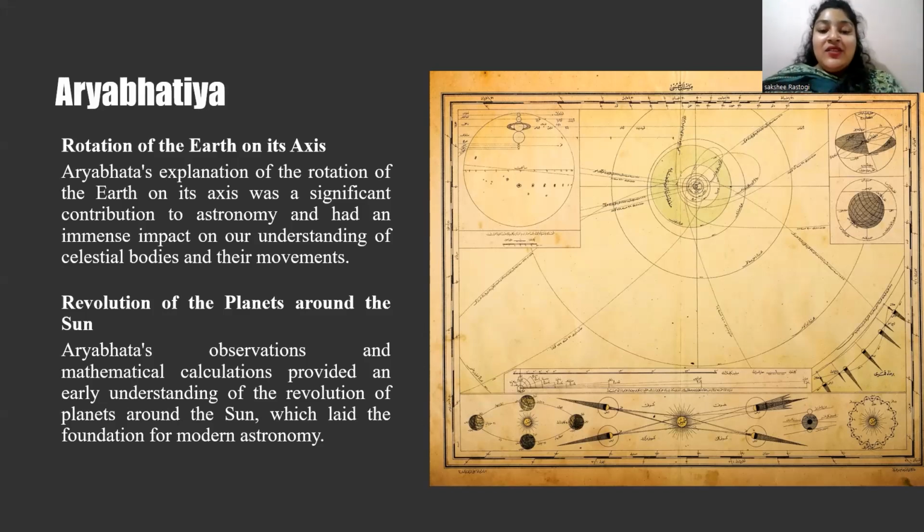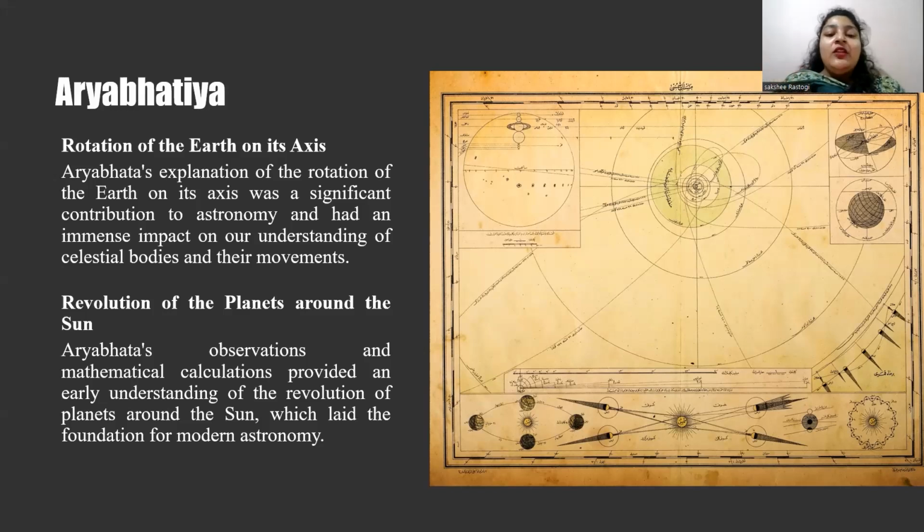So Aryabhata's understanding of the Earth's rotation was revolutionary for his time and was not widely accepted until many centuries later. His work in astronomy and mathematics had a significant impact on the development of astronomy and mathematics in India and beyond. Some of the key points about Aryabhata's concept of the Earth's rotation are: he recognized that the Earth's rotation causes day and night.